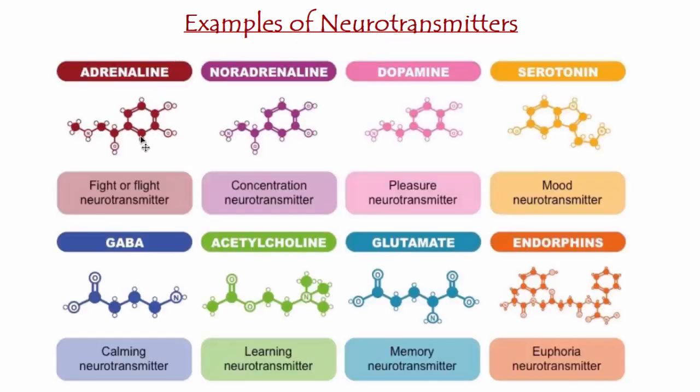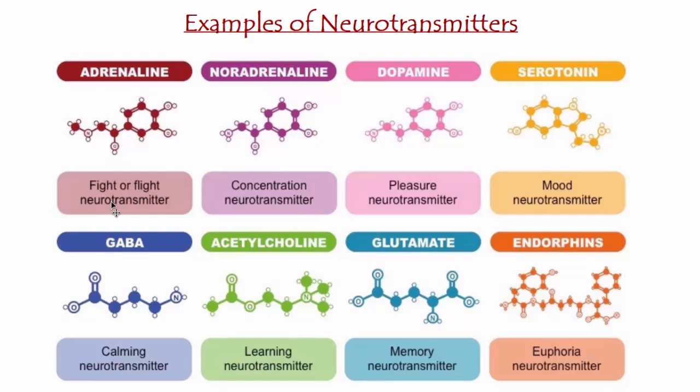Now, some examples of neurotransmitters that are mostly used by the synapses in our body. Let's talk first about adrenaline, which is a very well-known hormone and a neurotransmitter. It is important for the fight or flight mechanism that happens when we face a situation that requires either escaping or facing it.